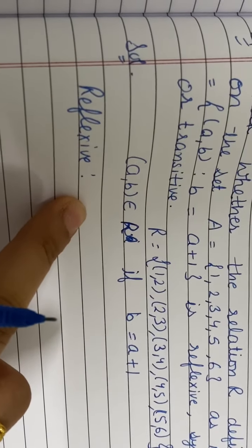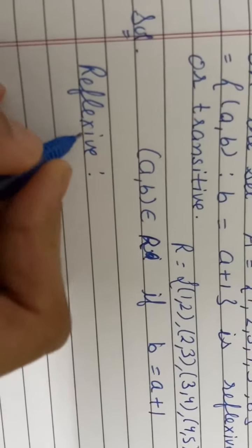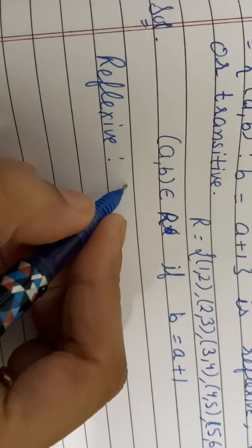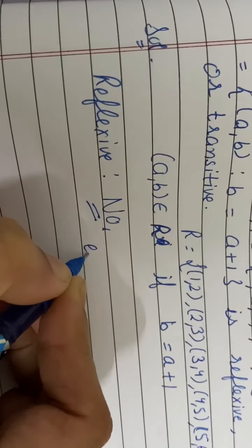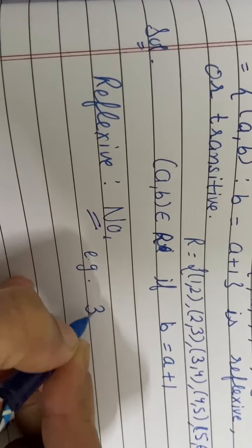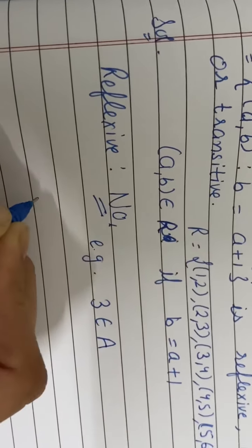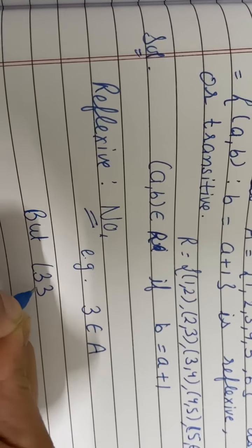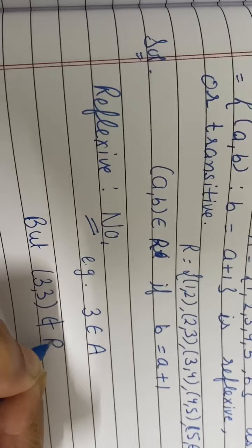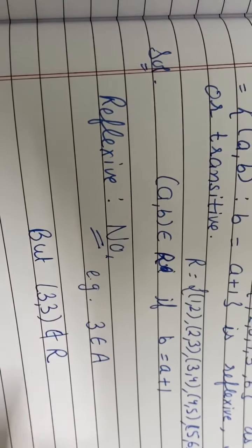But we have to give a reason. Whenever you are writing that it is not reflexive, whenever you are writing the word no, then you have to give an example. For example, 3 belongs to set A, but 3 3 does not belong to the relation.